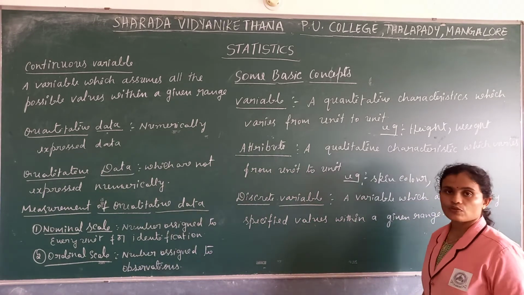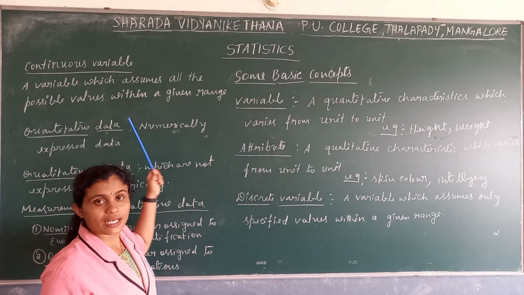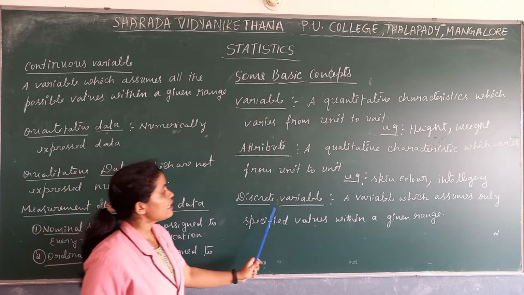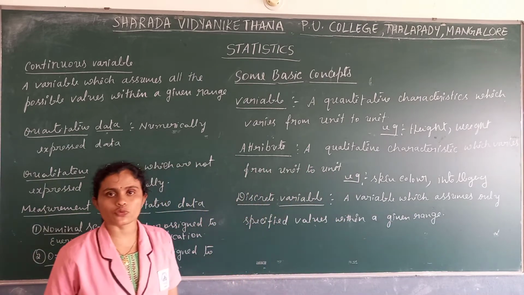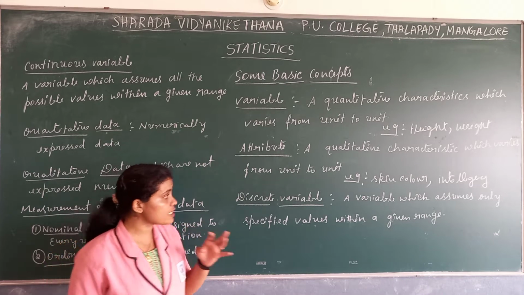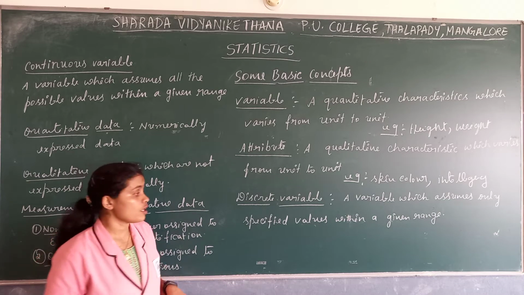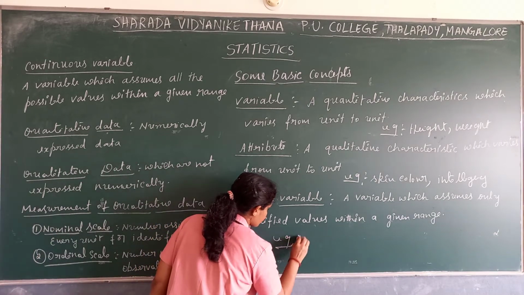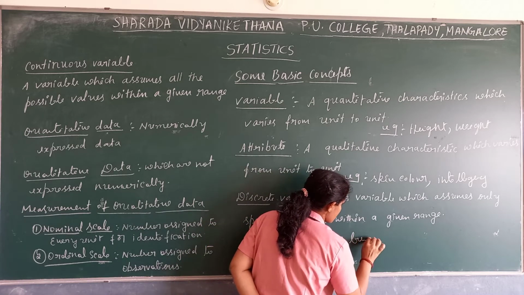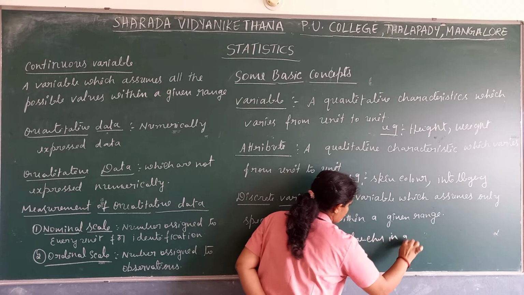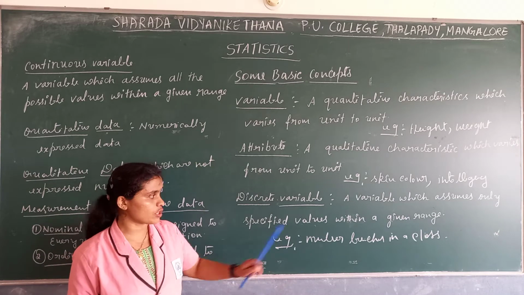Next comes the discrete variable. What is that discrete variable? In case of variables, there is the discrete variable, and one more is the continuous variable. A discrete variable is a variable which assumes only specified values within the given range. For example, the number of benches in a class, or the number of students in a particular class.